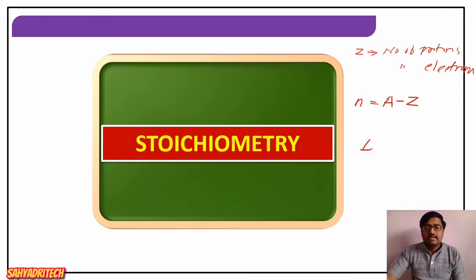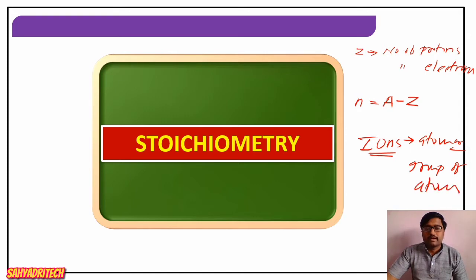If we consider ions, an ion may be an atom or a group of atoms in which the number of electrons is different from the number of protons. The number of electrons may be more or less. If the number of electrons is more, they are called anions.